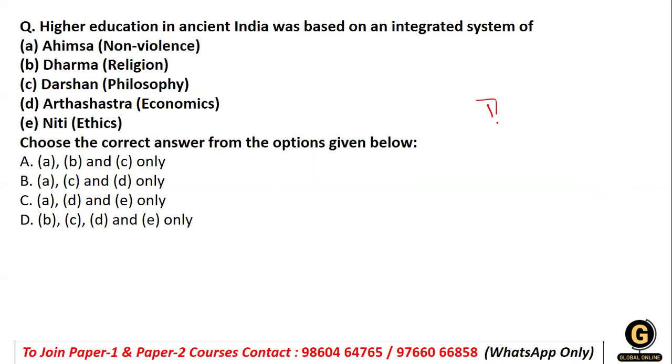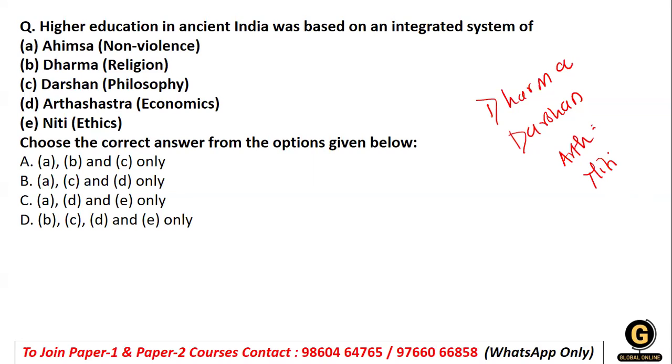Basically, these systems were dharma, that is religion, including darshan, that was your philosophy. Adding to that, next was arthashastra, that was your economics, and niti, that is ethics. So when we talk about the integrated system, this is a very common aspect. Also, the question is given in a very common way.